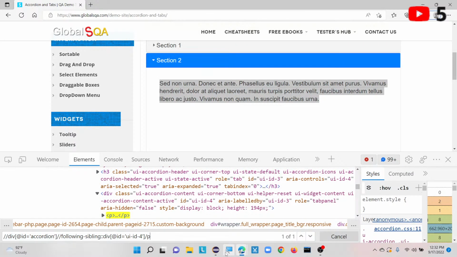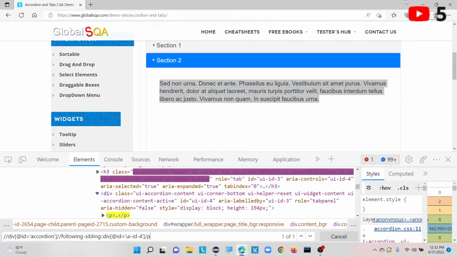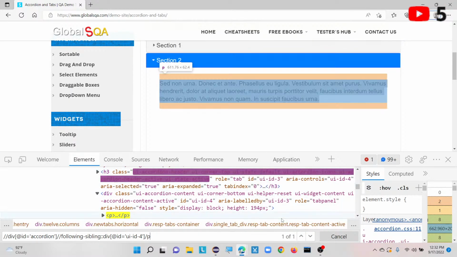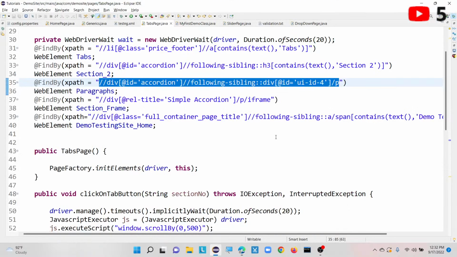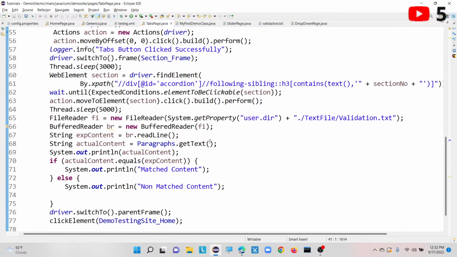If you can see, it is highlighting that particular XPath: following-sibling div at the rate id uid of 4. So this is my XPath for this particular paragraph. Once that is done, I am using the getText method to capture the content from the UI. In this way we can capture the content, and then I am going to compare actual dot equals of expected content. Here the expected content, which we are storing inside our text file, is fetched from our txt file.